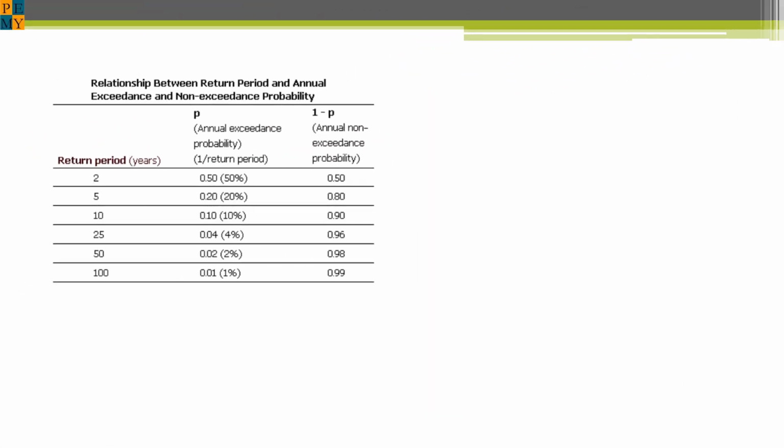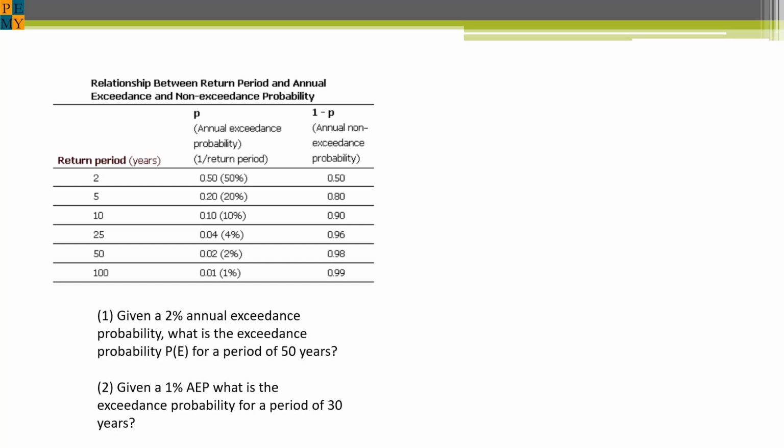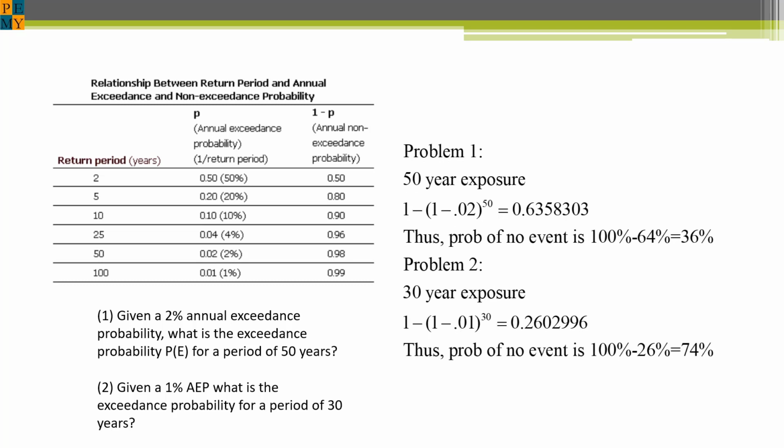You can see from the table that the relationship between return period and annual exceedance probability is reciprocal. So let's solve a few problems. Given a 2% annual exceedance probability, what is the exceedance probability P of E for a period of 50 years? Second, given a 1% annual exceedance probability, what is the exceedance probability for a period of 30 years? Using our formula for the first problem, the probability is 64%. For the second problem, the probability is 26%.